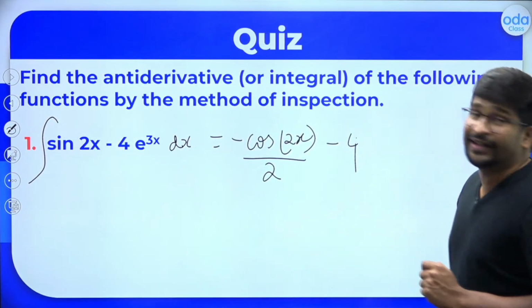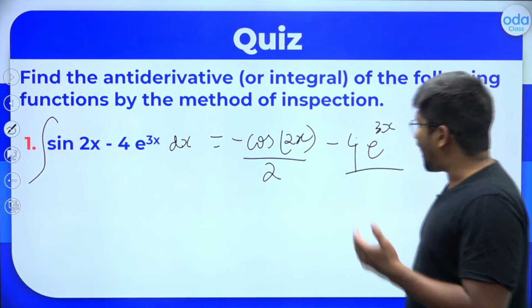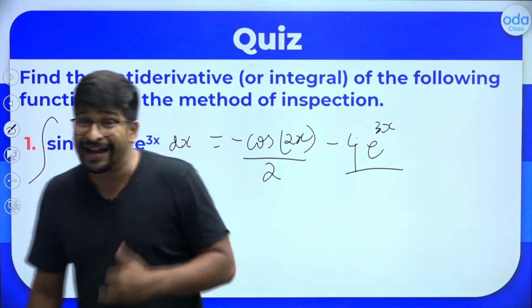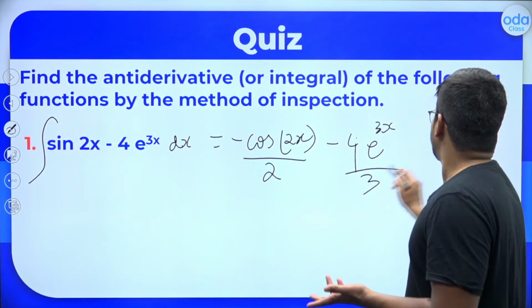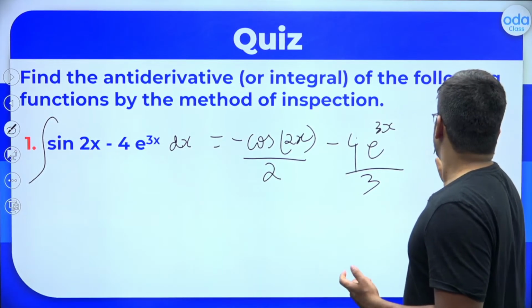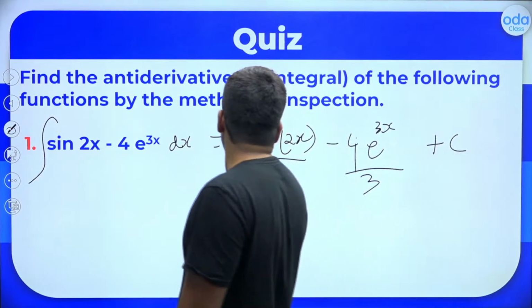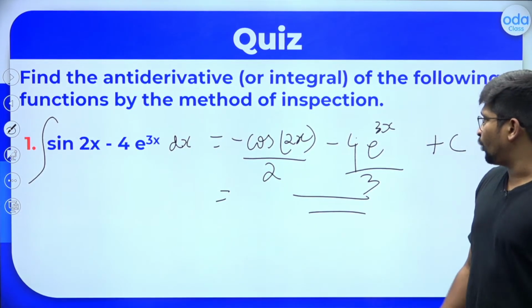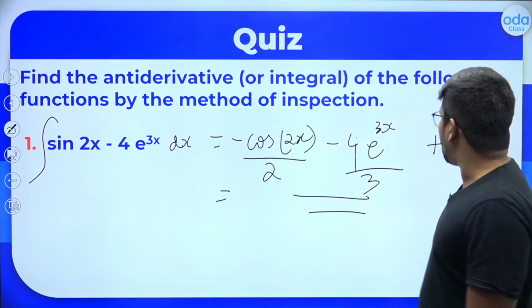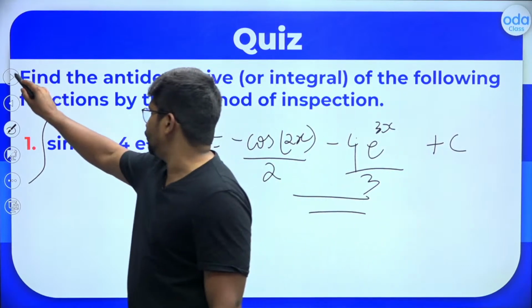What is integral of e raised to 3x? First you will write e raised to 3x divided by the derivative of 3x. What is the derivative of 3x? It is 3. Plus c, that is what we will do. So this is equal to minus cos of 2x divided by 2 minus 4 by 3 e raised to 3x plus c. This has to be the right answer for you.